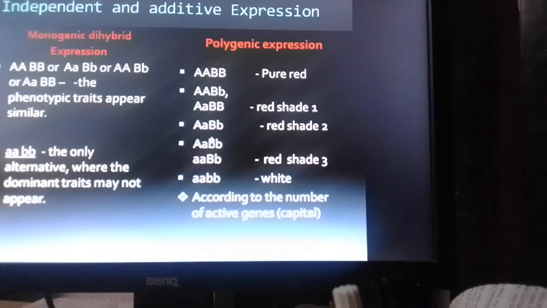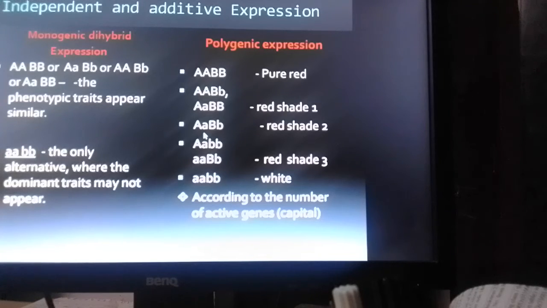And you see one more condition where capital A small a, capital B small b. But in the case of monogeny condition, you assume even the heterozygous will be expressing similar to that of the pure dominant. Dominant, what I mean, both genes are in active, homozygous condition.